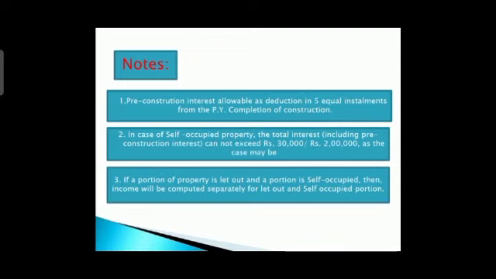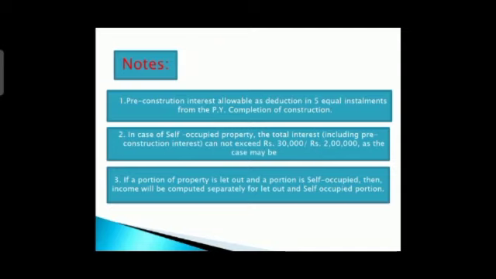In case of self-occupied property, the total interest including pre-construction interest cannot exceed rupees 30,000 or 2 lakh, as the case may be. Whatever the case, you have to consider 30,000 or 2 lakhs, including pre-construction interest. Very important. Next, if a portion of the property is let out and a portion is self-occupied, then the income will be computed separately for the let out and the self-occupied portion.